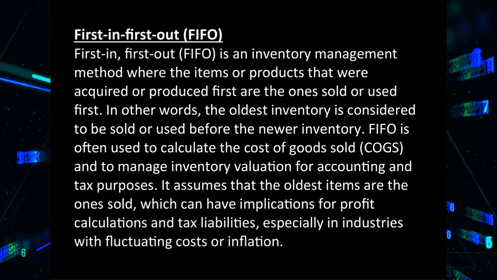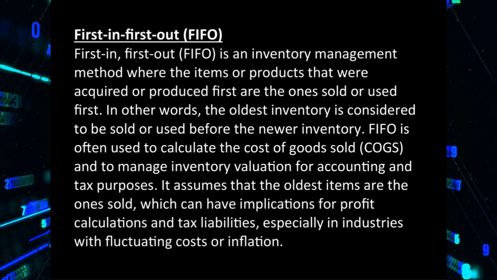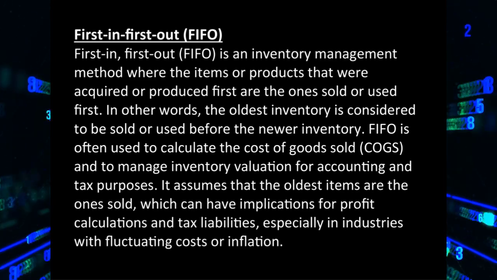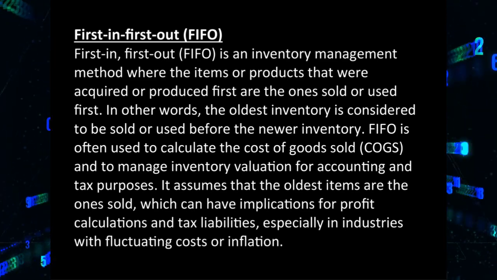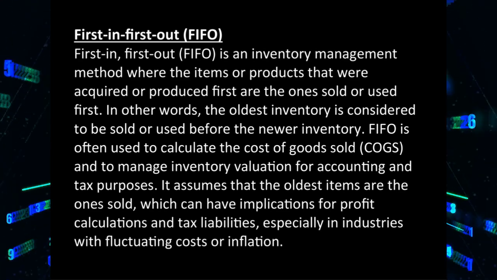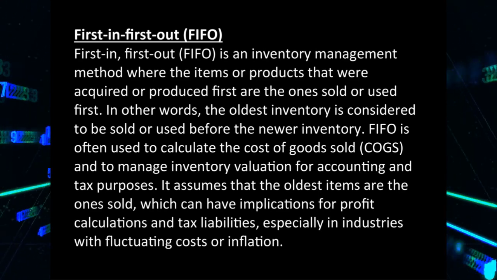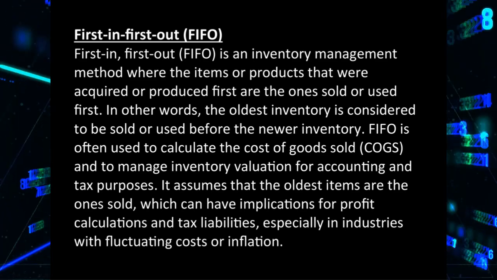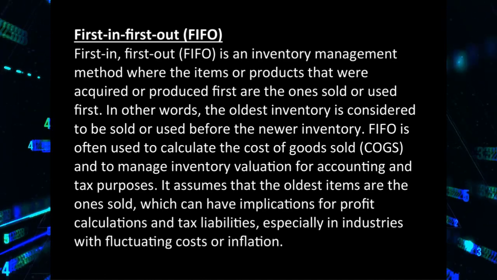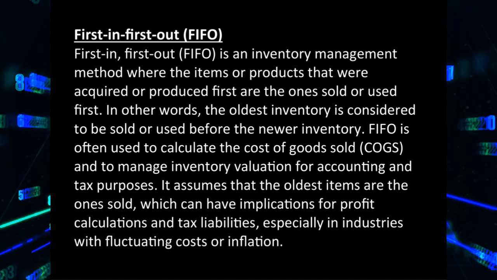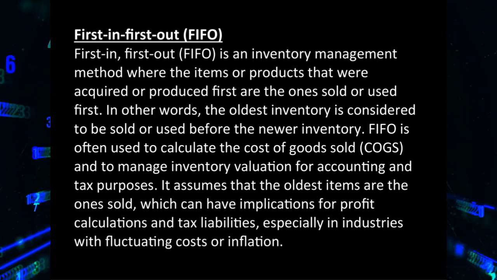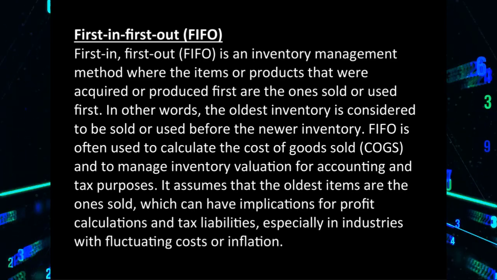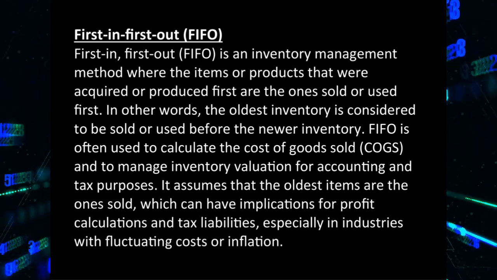First in, first out, FIFO. First in, first out, FIFO, is an inventory management method where the items or products that were acquired or produced first are the ones sold or used first. In other words, the oldest inventory is considered to be sold or used before the newer inventory. FIFO is often used to calculate the cost of goods sold, COGS, and to manage inventory valuation for accounting and tax purposes. It assumes that the oldest items are the ones sold, which can have implications for profit calculations and tax liabilities, especially in industries with fluctuating costs or inflation.